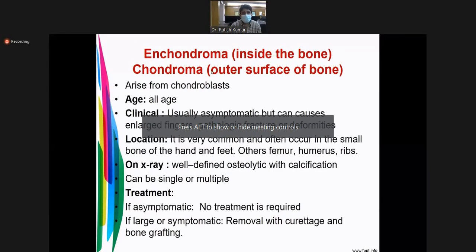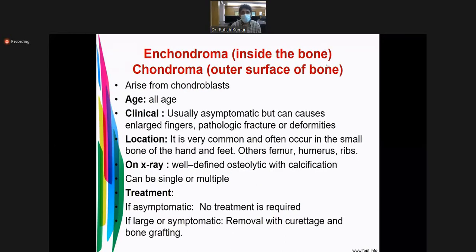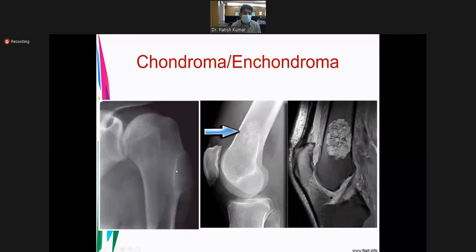Enchondromas, already discussed. Enchondromas are more common in the hands and feet, but also involve the femur and humerus. They can present at all ages, as a well-defined osteolytic lesion with calcification. If you see, this is an enchondroma. If it goes outside the bone, it's called chondroma. If it goes inside the bone, this is called enchondroma.